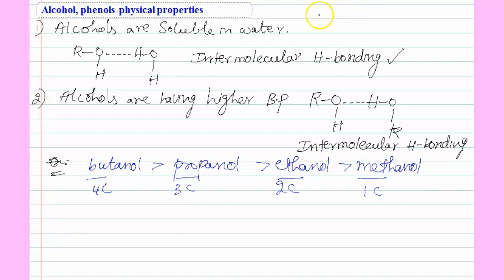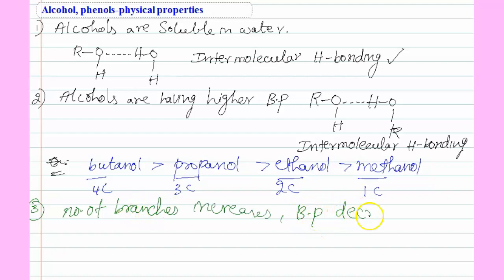Next point. With increasing branches, boiling point decreases. That means, consider this one, CH3, C, CH3, CH3, tertiary butyl alcohol.